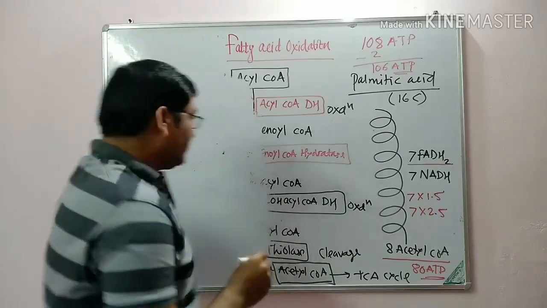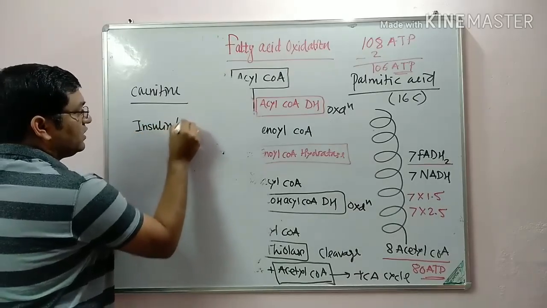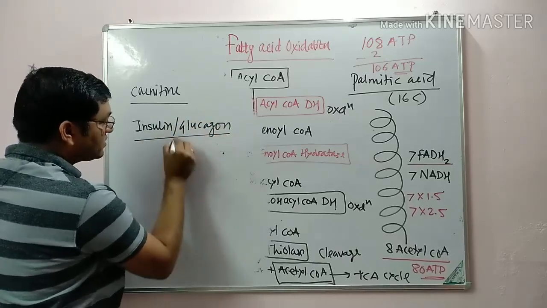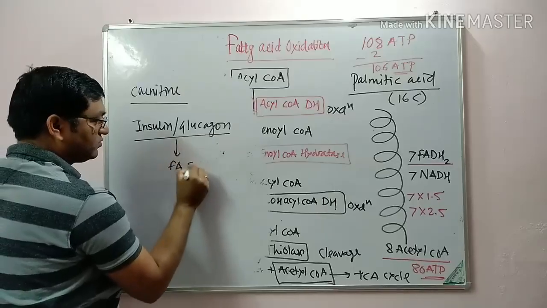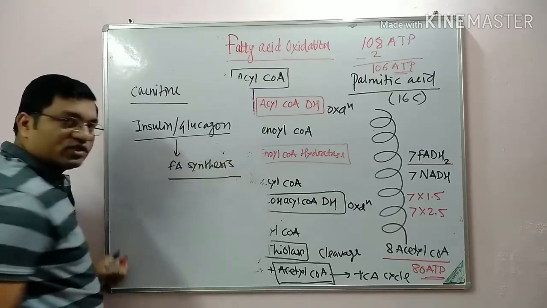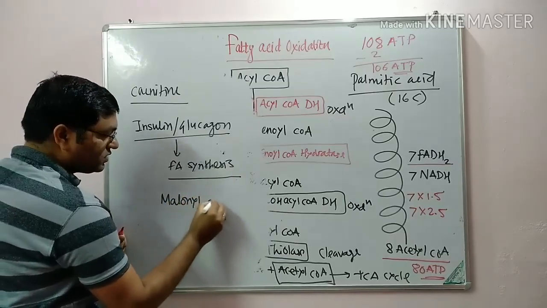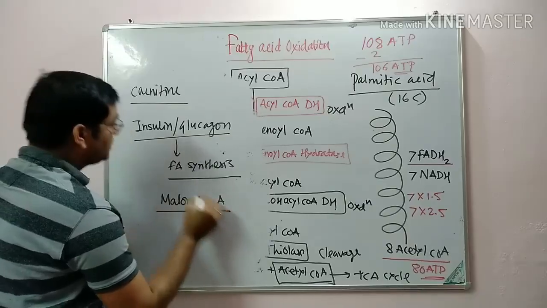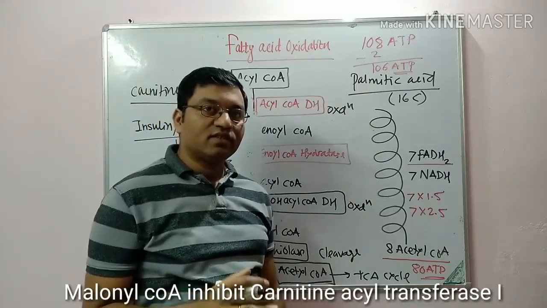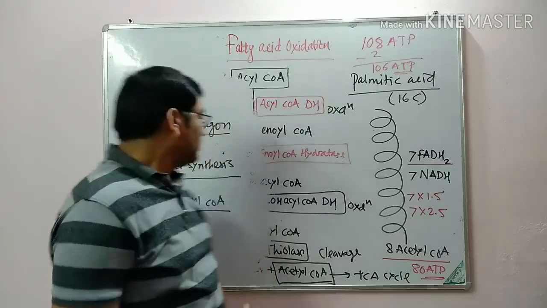In the well-fed state, when the insulin is high as compared to glucagon, it favors the fatty acid synthesis. And in fatty acid synthesis, there is formation of malonyl coenzyme A, which inhibits this carnitine shuttle system. So if there is fatty acid synthesis, beta oxidation will be inhibited.